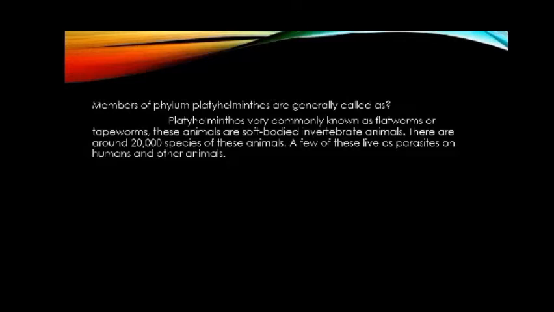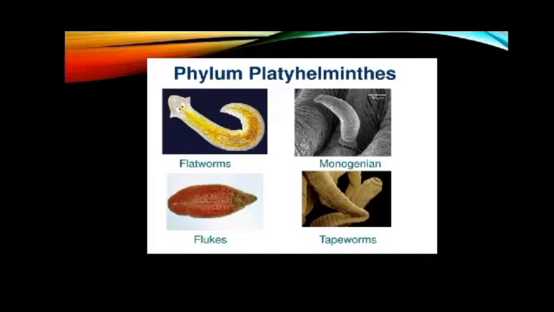There are around 20,000 species of these animals. A few of these live as parasites on humans and other animals. So these are the examples of Phylum Platyhelminthes. Number 1, flatworm, monogenea, flukes, and tapeworm.